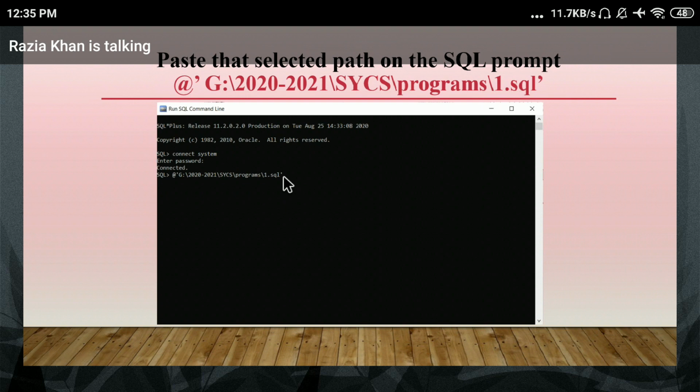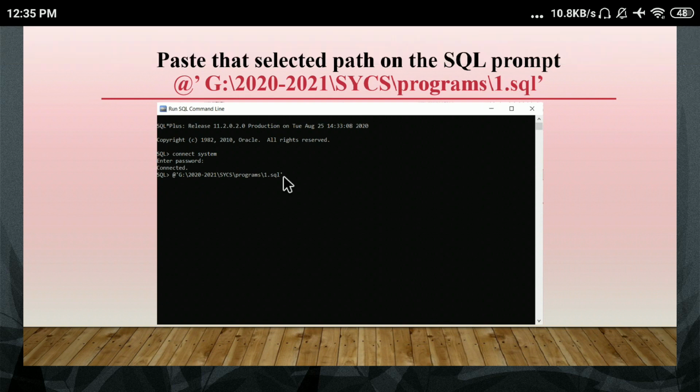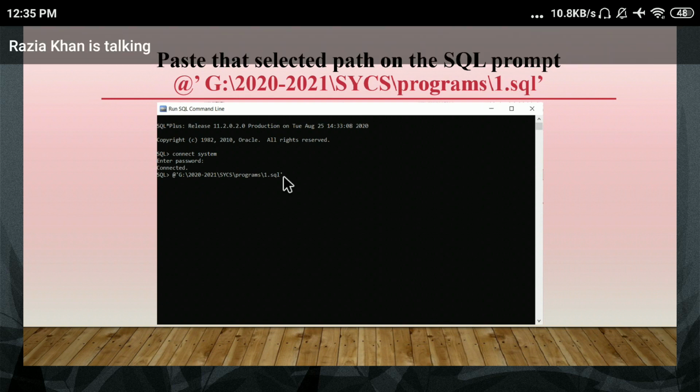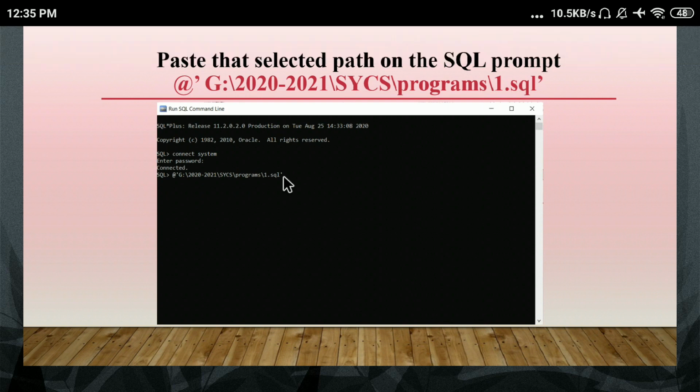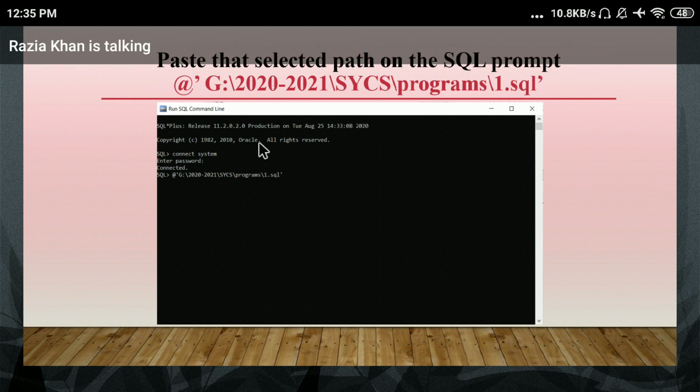Is it okay, everyone? Does everyone understand this step? How you can select the path? Okay, and paste the path on the command prompt. Before pasting the path, you have to write the @ symbol, then single quotes. You have to paste this path, and this path is enclosed in single quotes. Is it okay? Check the next slide.